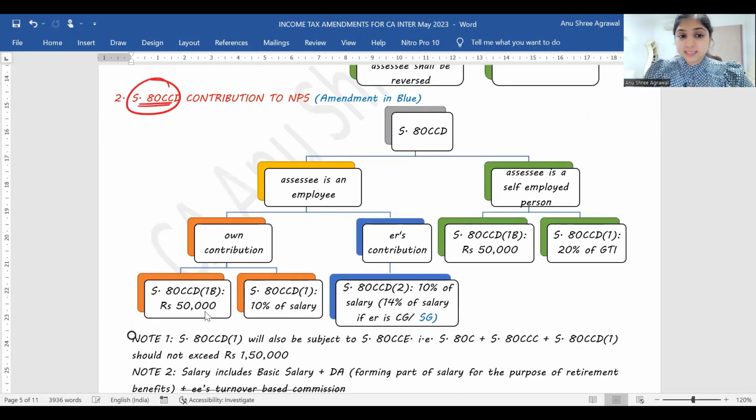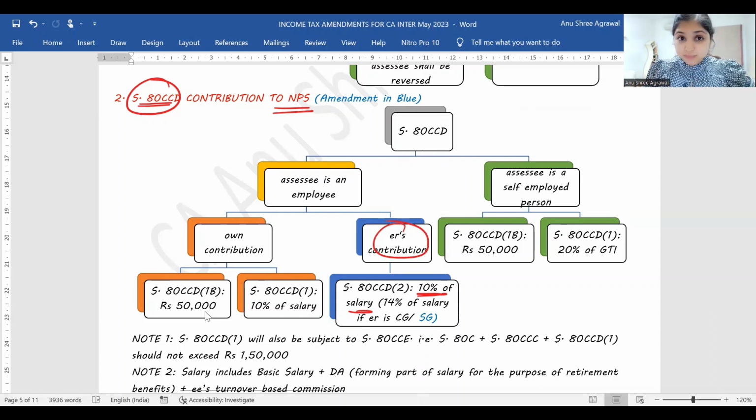Now, under 80CCD, if your assessee makes a contribution to National Pension Scheme, Atal Pension Yojana, then he gets a deduction. And under 80CCD, we have totally three subsections that we learn: 80CCD1, 80CCD1B, and 80CCD2. Now, when it comes to employer's contribution, the maximum limit is generally 10% of salary of employee. But in case the employer is central government, then the limit is 14%.